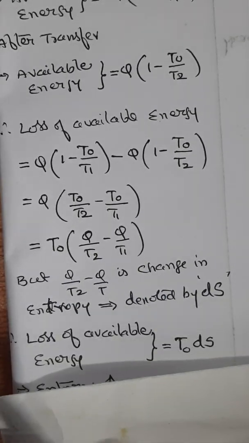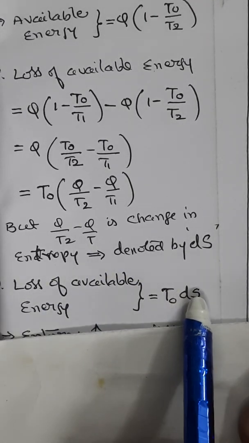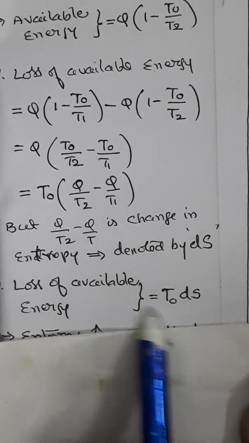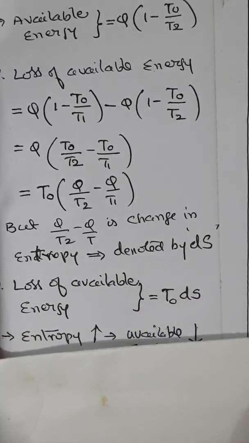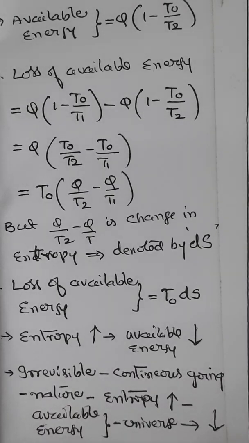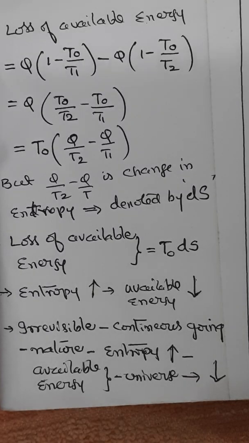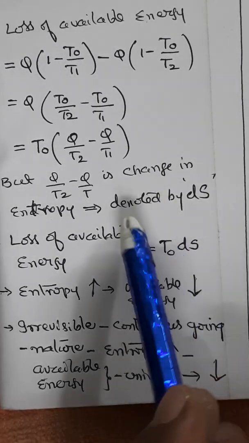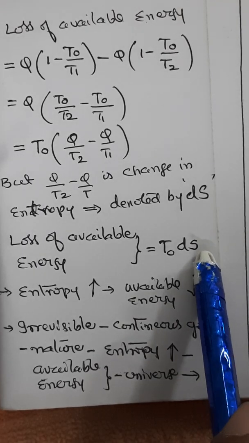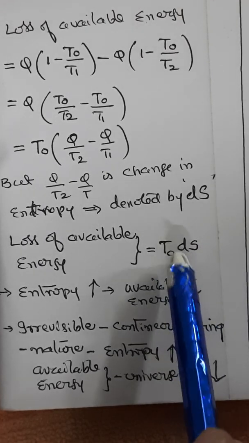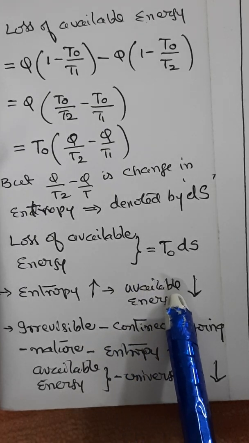Then the loss of available energy can be represented as T naught dS, where dS is the change in the entropy. So from this equation, we can clearly see one interesting factor here. Loss of available energy equal to T naught dS shows that the entropy is increasing while the available energy is decreasing.